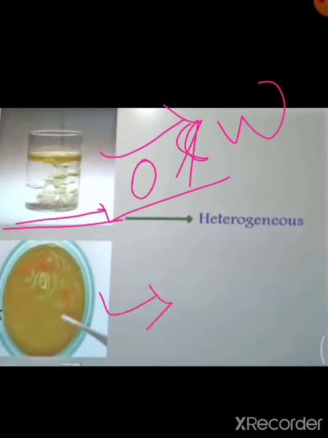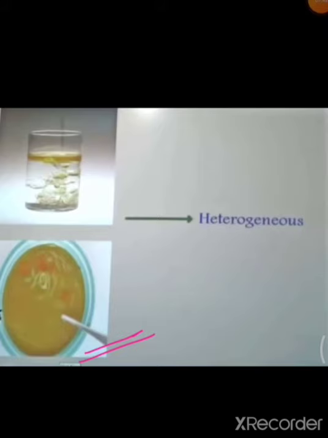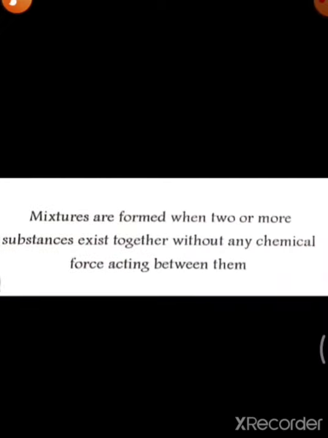And this one, this is your noodle soup. Okay, so here the different parts you can see, that is your vegetables are here and the noodles and your water or your soup you can say. Okay, so all those things you can easily separate, that is your vegetables and noodles you can separate from the soup. Okay, and their distinct parts are clearly observable. That's why this is the heterogeneous mixture. Okay, so let us see the next one.